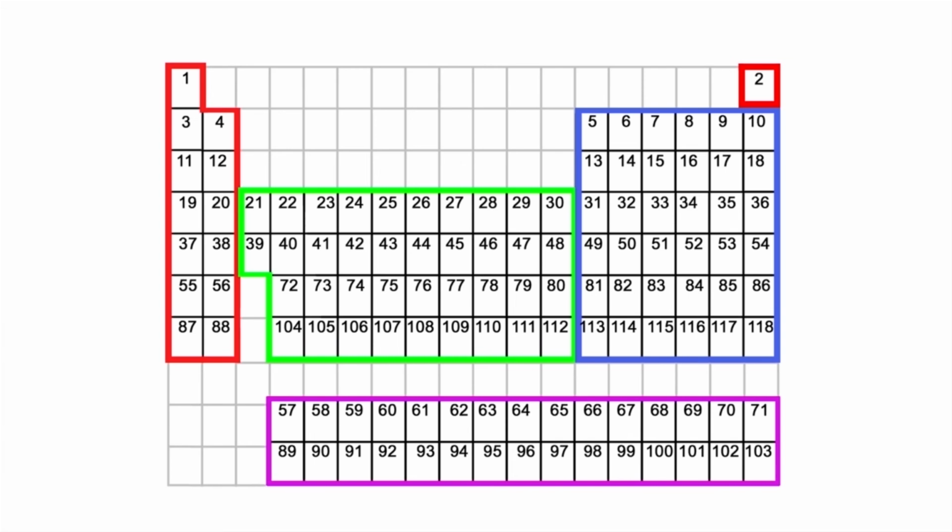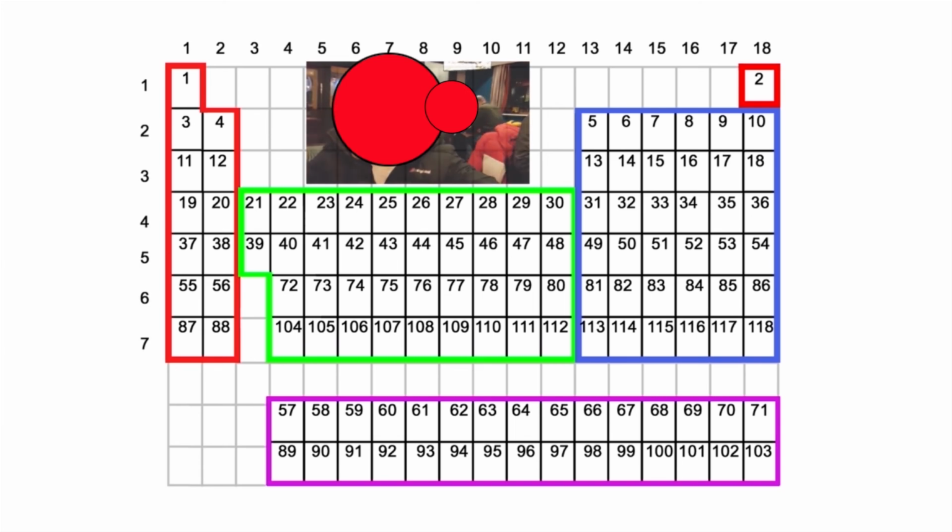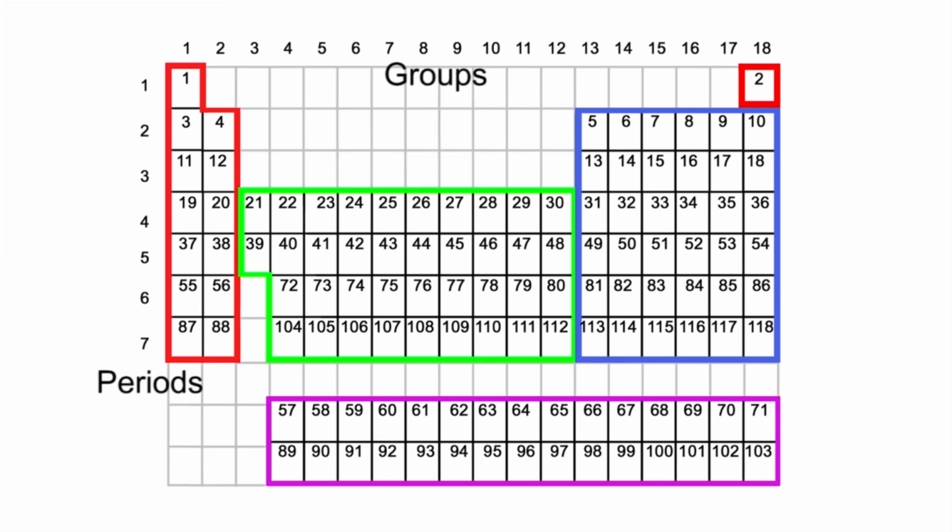We can now write our 7 periods and 18 group numbers on the periodic table. Now 7 periods, 18 groups. This is now our completed periodic table. All we are required to do is now memorise the element symbols, and when memorised we can place them in their correct boxes.